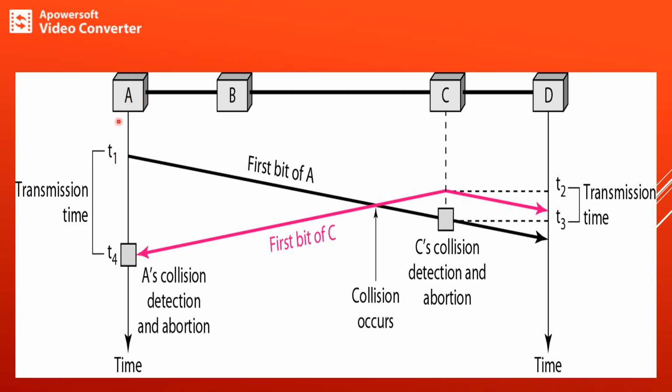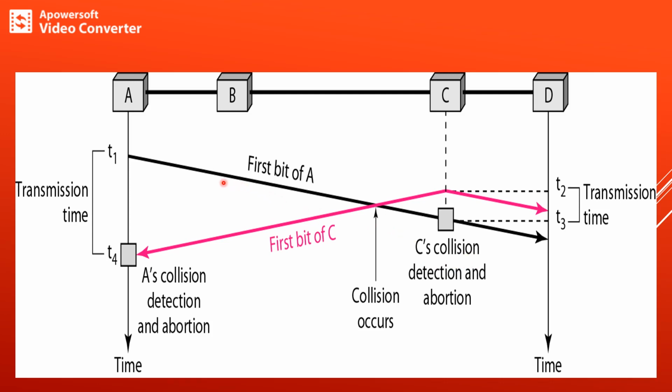Now at time interval T2, the first bit of station A has not yet reached station C, and station C thinks that no other stations are sending frames, so it will execute the persistence procedure and start sending the first bit of its frame.